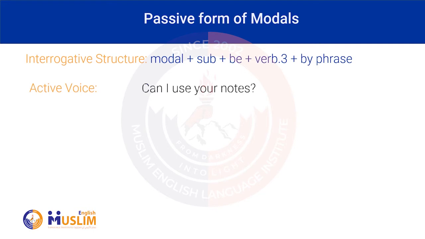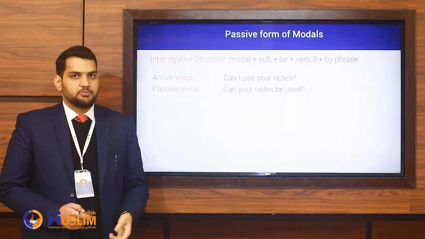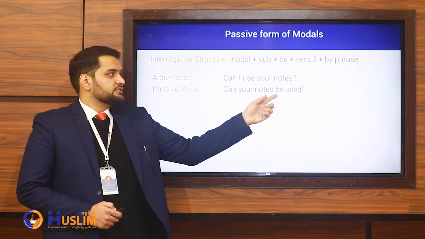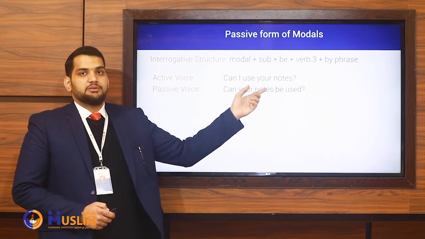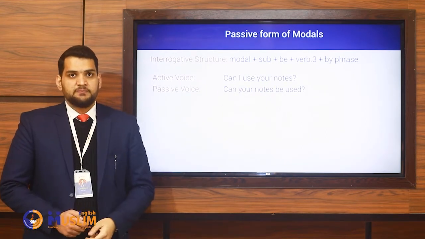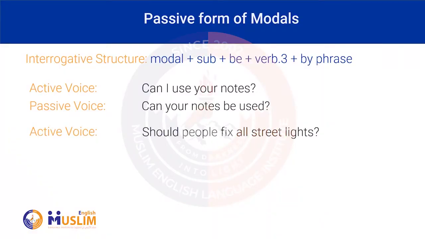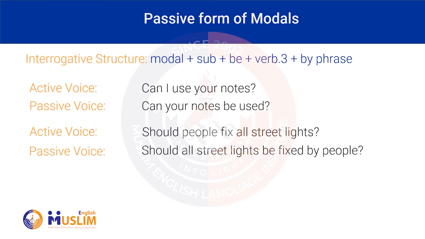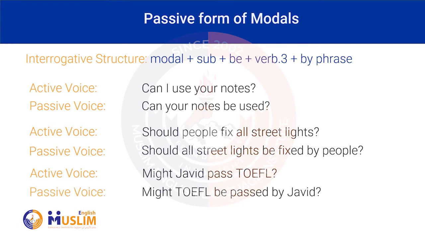For example, can I use your notes? So in passive, you gotta say, can your notes be used by me? That's something optional. Now remember, you cannot use this be before the subject. You have to use it after the subject in this structure. Another example, should people fix all street lights? In passive voice, you have to say, should all street lights be fixed by people? And might Javed pass TOEFL? Might TOEFL be passed by Javed?